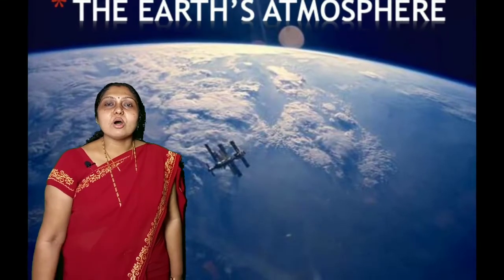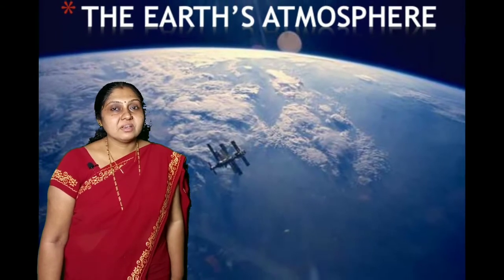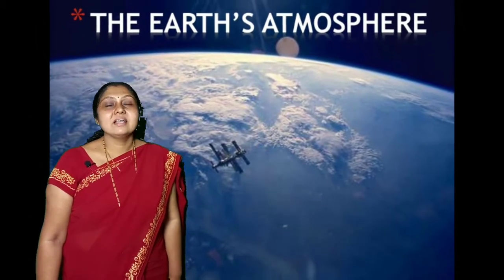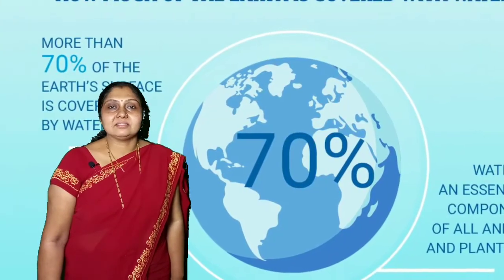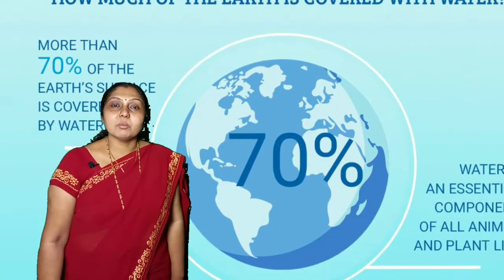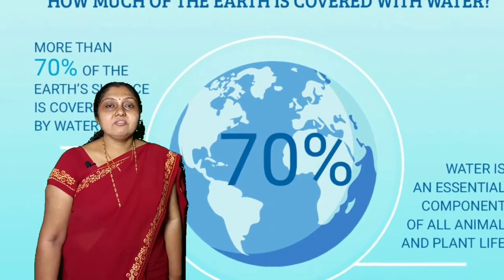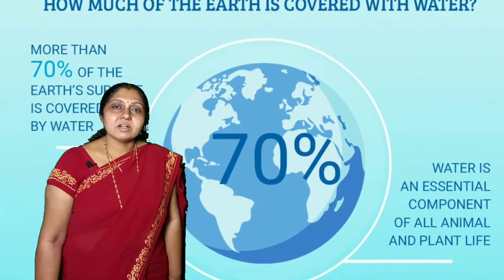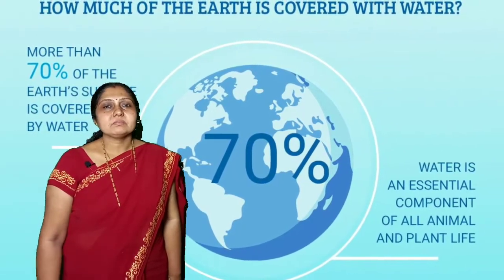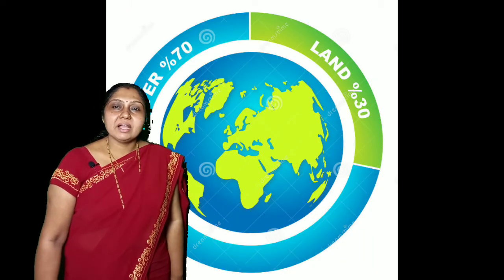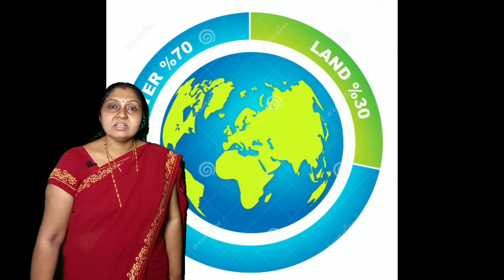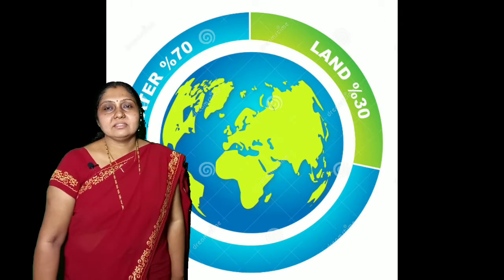That layer is called the atmosphere. 3/4 of the earth is covered by water. 1/4 is covered by land.